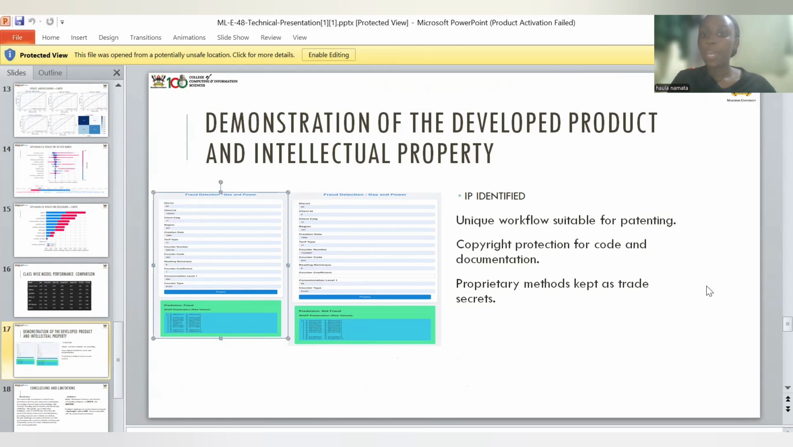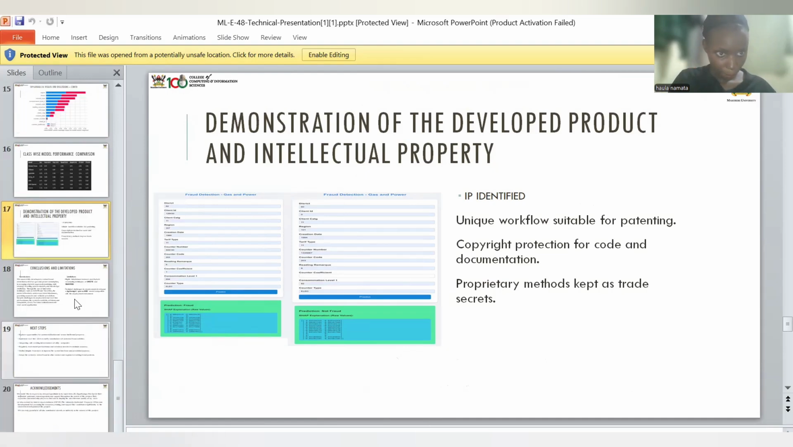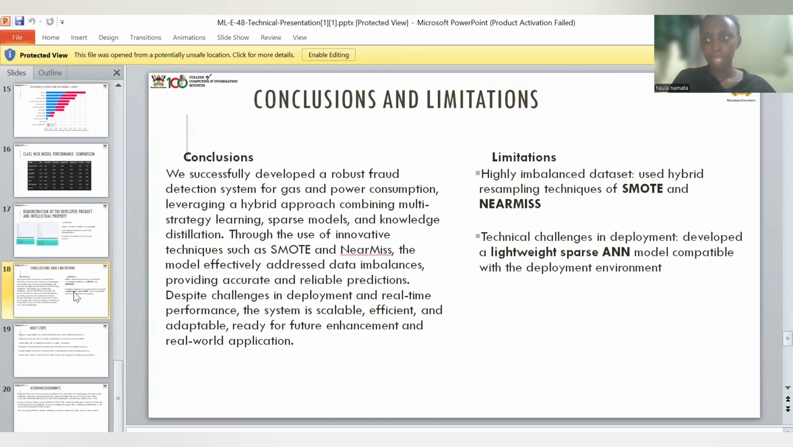And then for the IP identified, we did develop a very unique workflow, which is very suitable for patenting, copyrighted code and documentation. And we do believe our proprietary methods are protected as trade secrets, providing a foundation for commercialization, which we plan to do later on. So here, in conclusion, we were able to succeed.